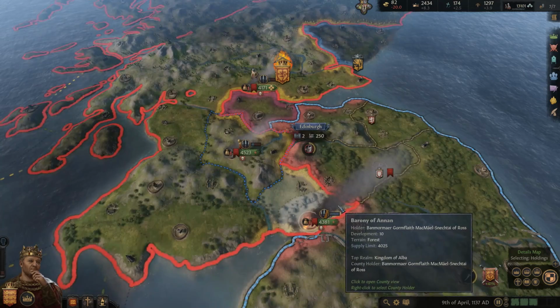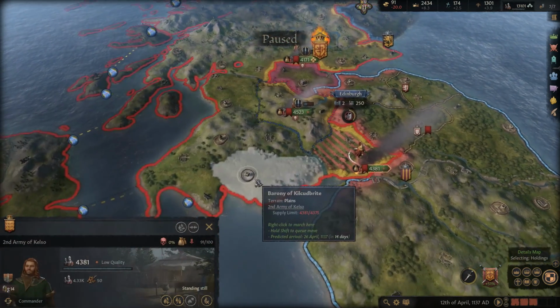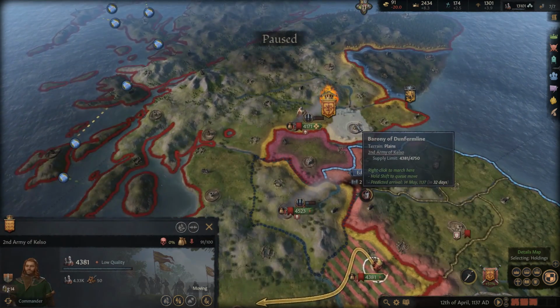Alright, so just trying to get these sieges done. And yeah, hopefully that plot works down there. It might not. I figured it was worth the attempt. Worth a try. Alright, so let's go after this one.